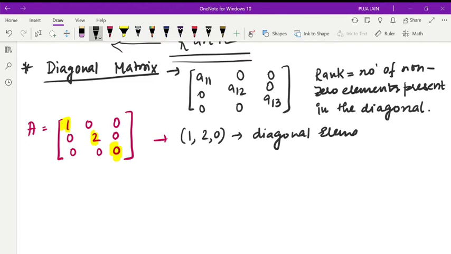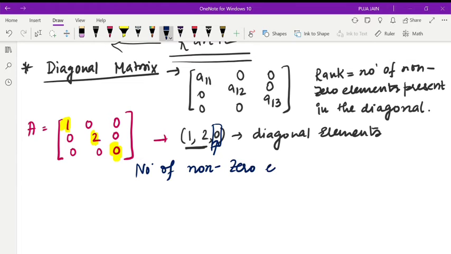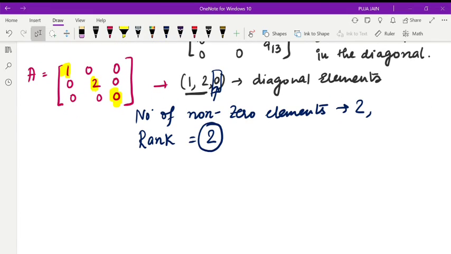So from here we can see 1 and 2 are non-zero, but this is 0, so we will not take this. So here the number of non-zero elements is 2. So our rank will be 2. You don't need to calculate anything. Just by seeing the matrix we can say the rank is 2.